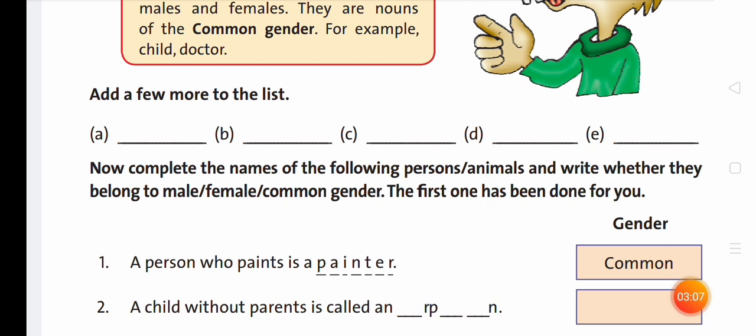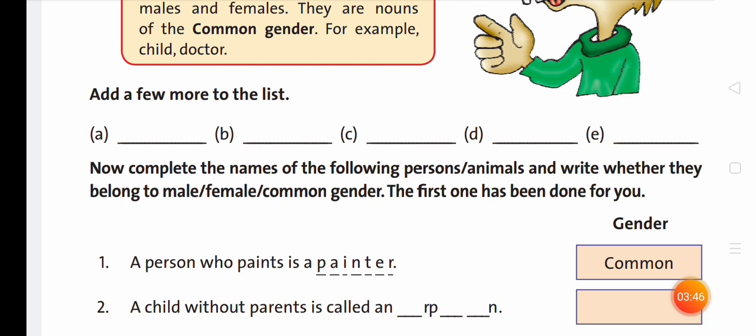Number A, teacher. Number B, parents. Number C, grandparents. Number D, children. Number E, baby. These are common gender.